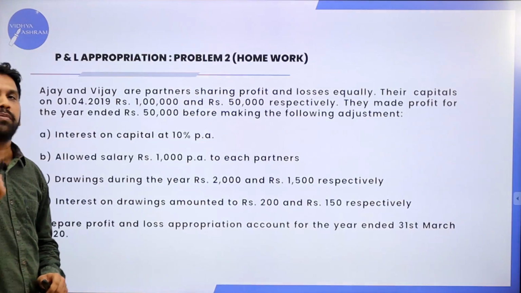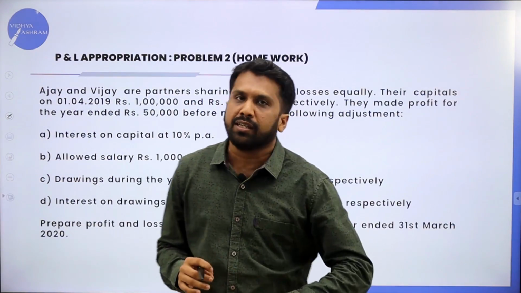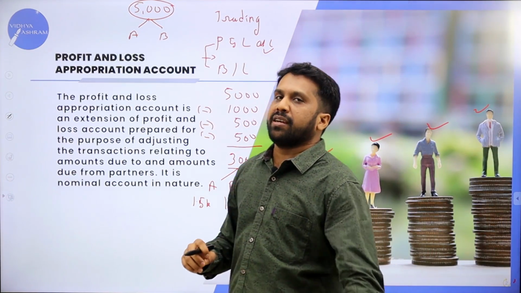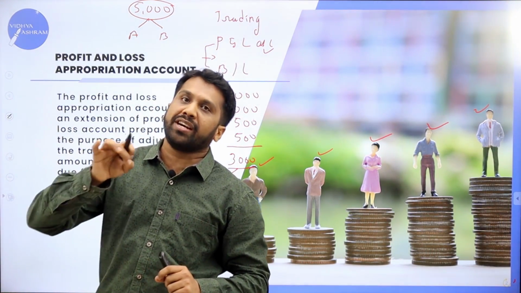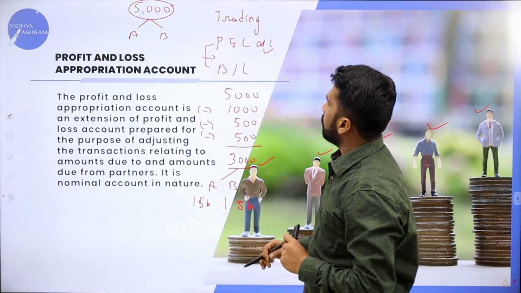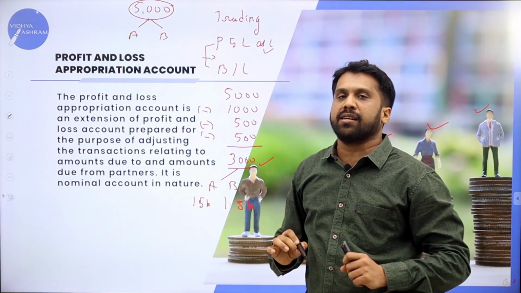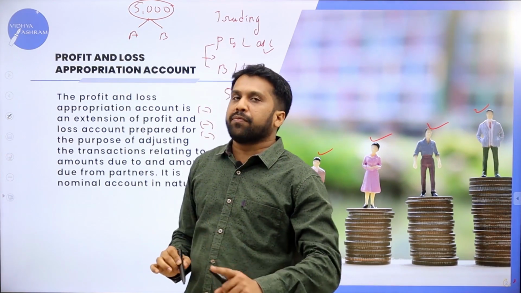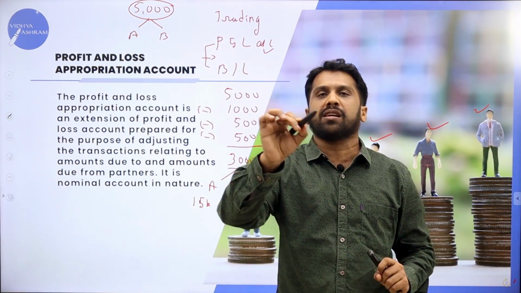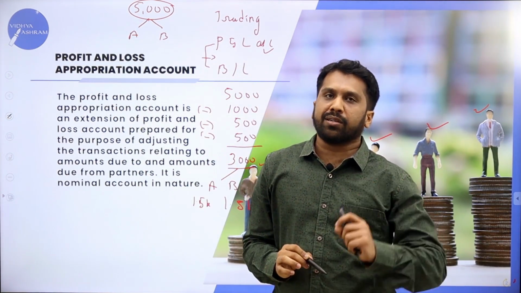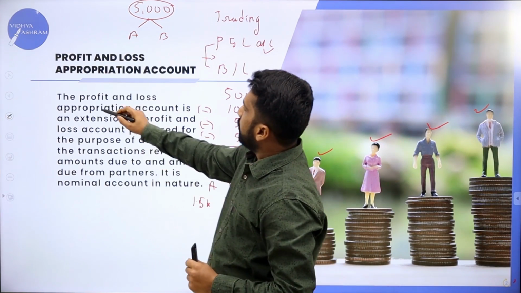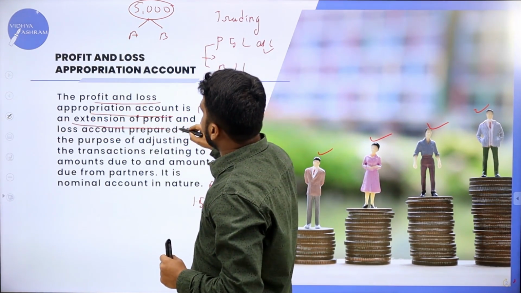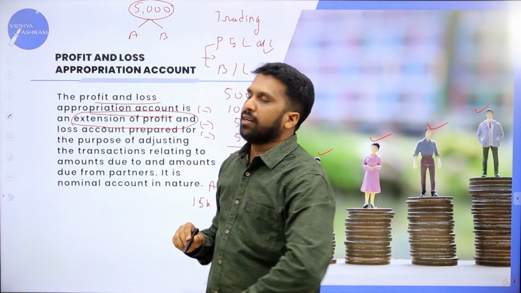Before we go to question and answer, I need to explain a few things. I explained what P&L appropriation is and where it comes: it comes in between P&L and balance sheet. Now, if it is asked for 1 mark, what is P&L appropriation account? Your answer must be: P&L appropriation account is an extension of P&L account.